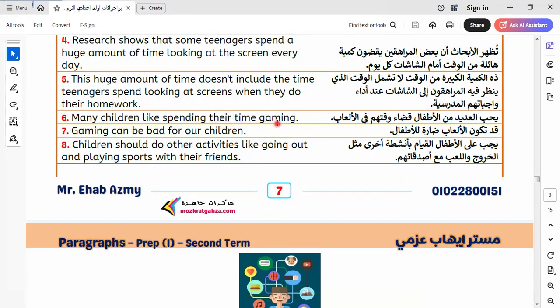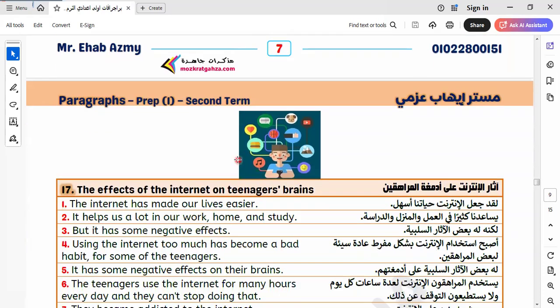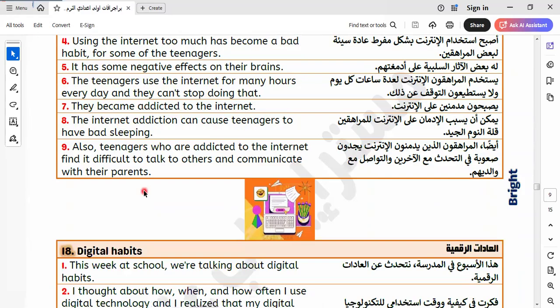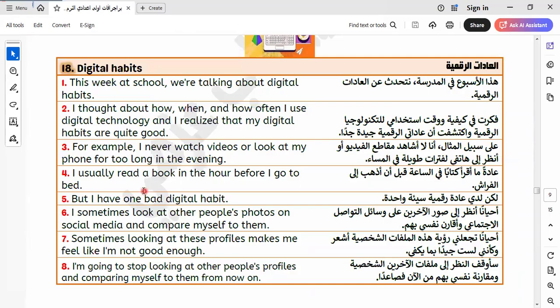Many people like spending their time gaming. Gaming can be bad for our children. Children should do other activities, as I told you, like going out and playing sports with their friends. Okay, this is another activity that we can do. Let's go to another. I will leave this topic because I will talk about it later.